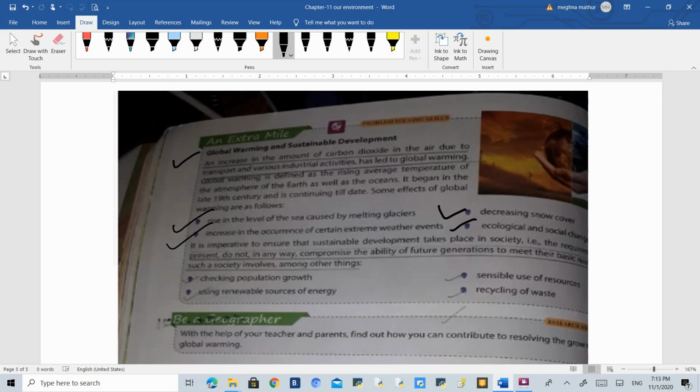And how do we control global warming? We can control global warming by checking population growth. We need to use more renewable sources of energy, meaning those energy resources which can be used again and again, for example rainwater. By converting rainwater into proper use, we can use the water. We need sensible use of other resources, those resources which are scarce. And recycling of waste is also very important, so that we can use one thing again and again.